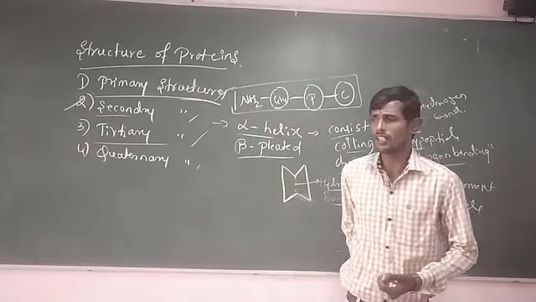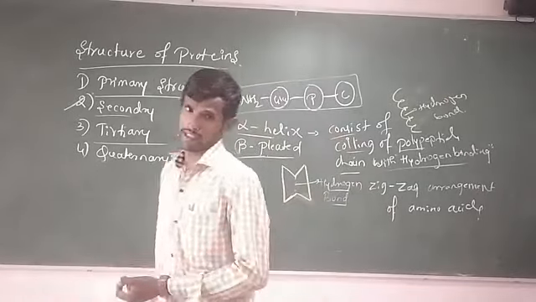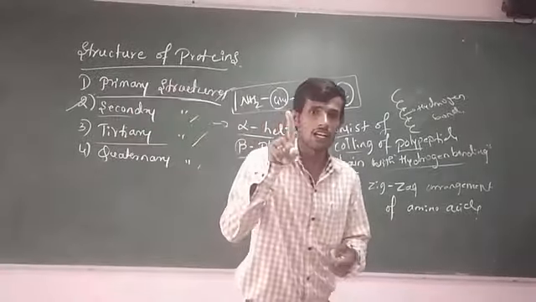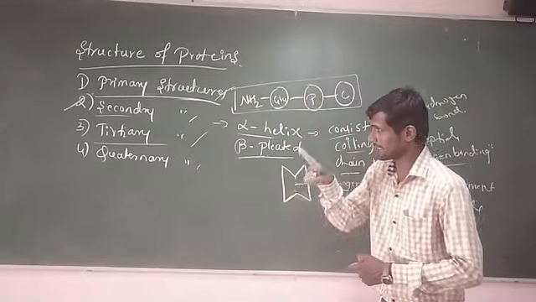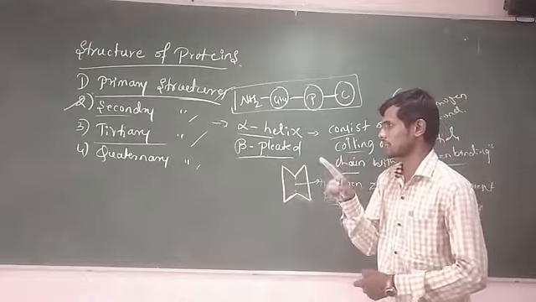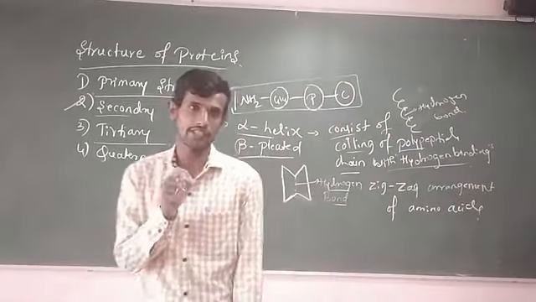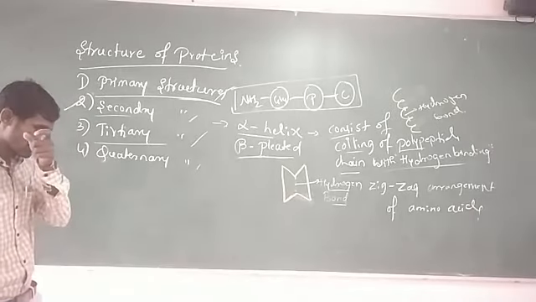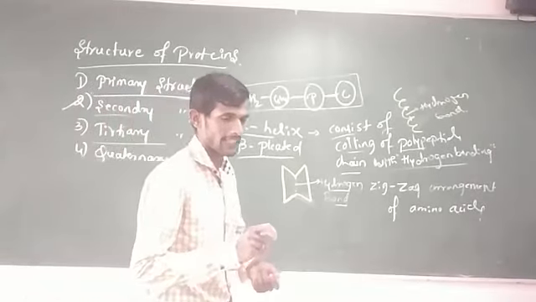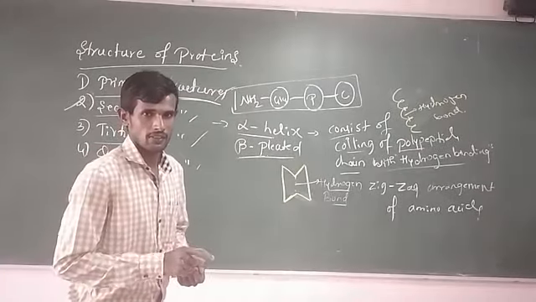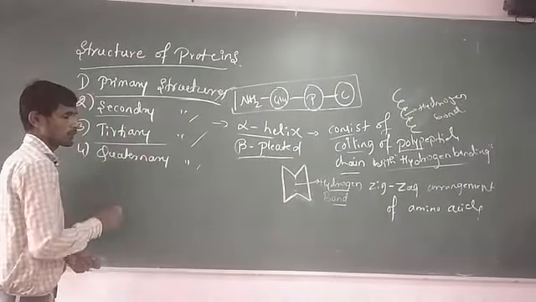Next, about the tertiary structure of proteins. Tertiary structures are formed by the further coiling of the secondary structure of proteins. Simply, when the further coiling of secondary proteins takes place, at that time tertiary proteins are formed.